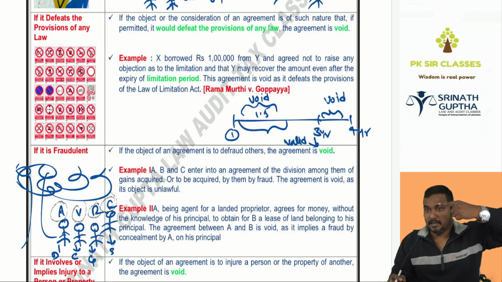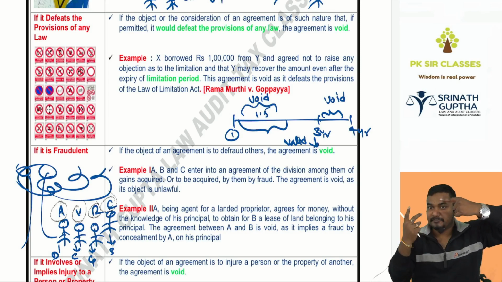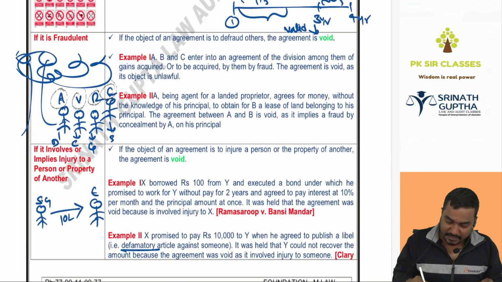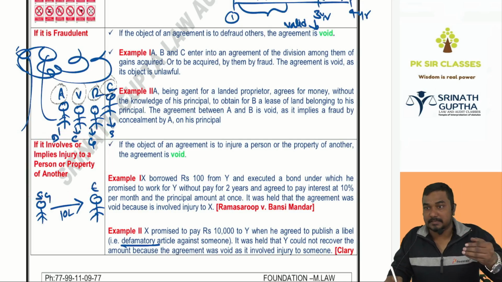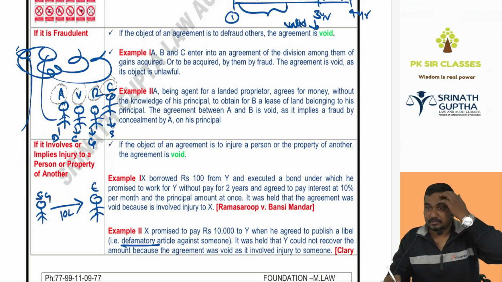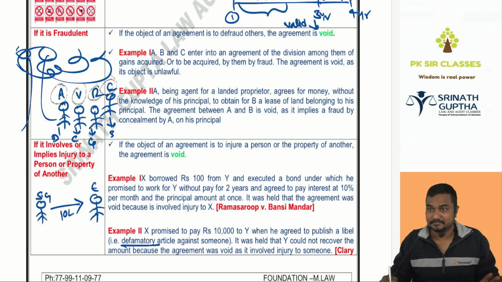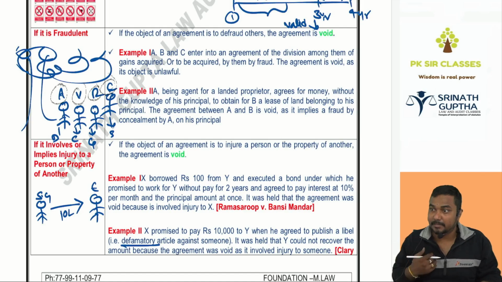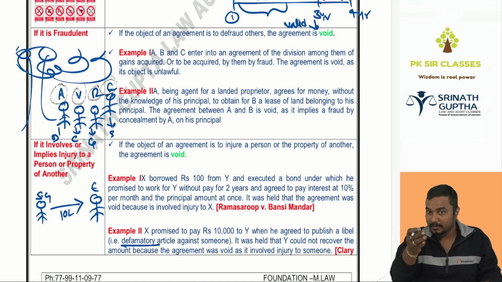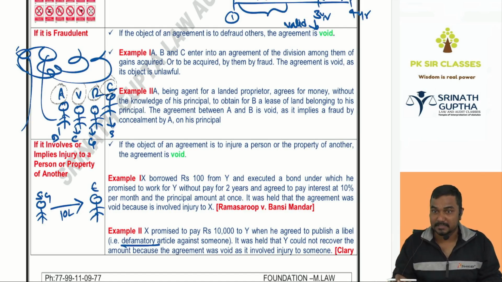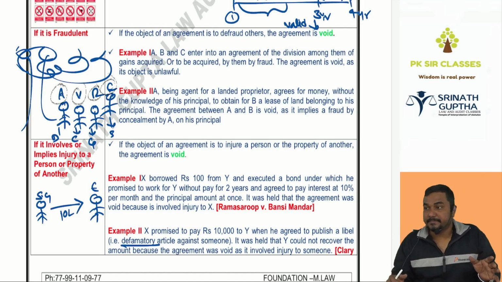It is said to be unlawful if it is forbidden by law, if it is defeating the provisions of any law, if it is fraudulent, and if it involves injury to another person or another person's property. So I said to Ishwar, I'll give 10 lakhs if you break Nikhil's legs. The objective of the agreement between me and Ishwar is injury to another person. Otherwise, Nikhil is a respectable person.